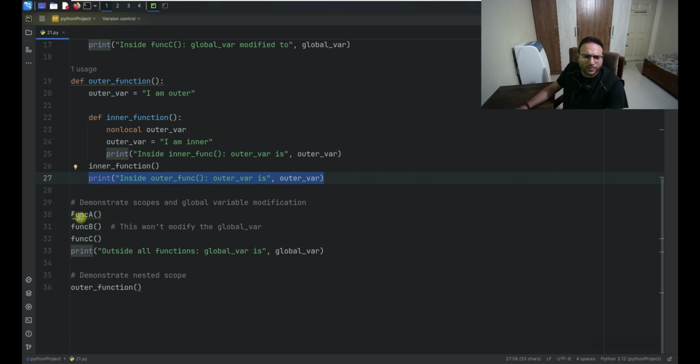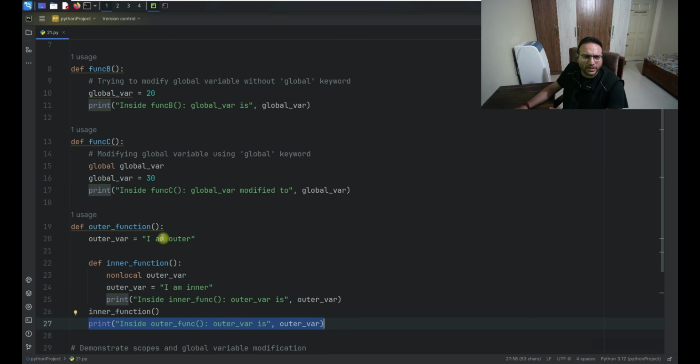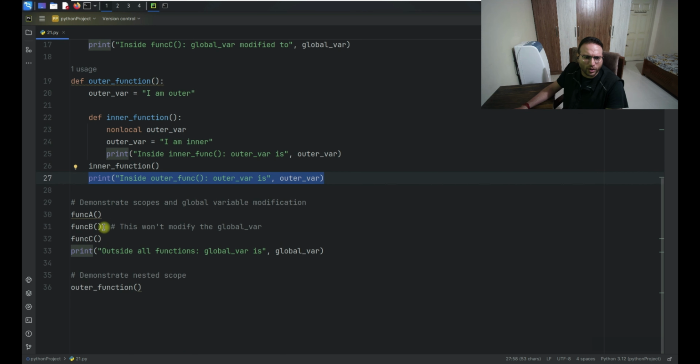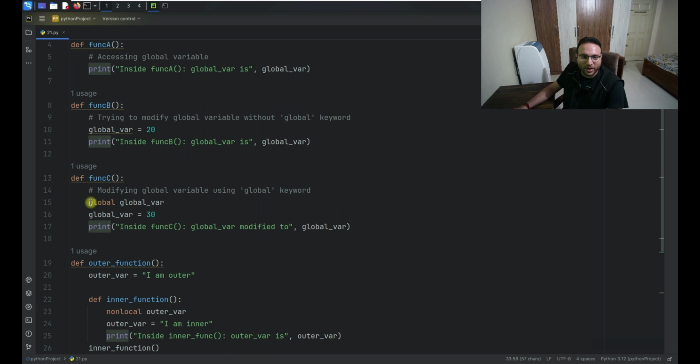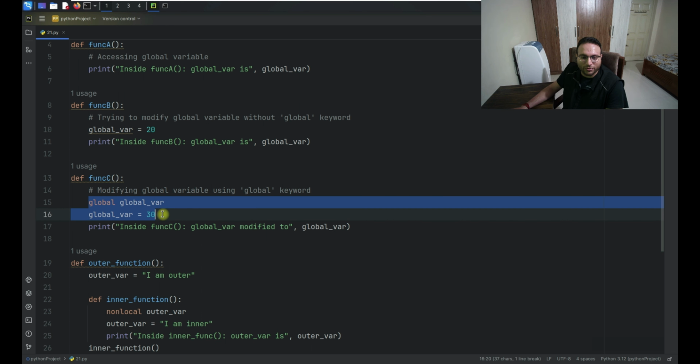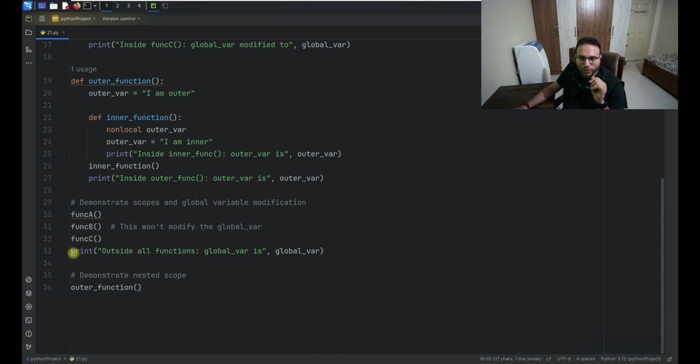Now over here we simply have to call function A, function B, function C. That is all about it. We just try to call all the functions. Now this is a different case. As we have defined in function C, we have defined this. The purpose of this is, when I'm trying to call it over here, just to print the value.